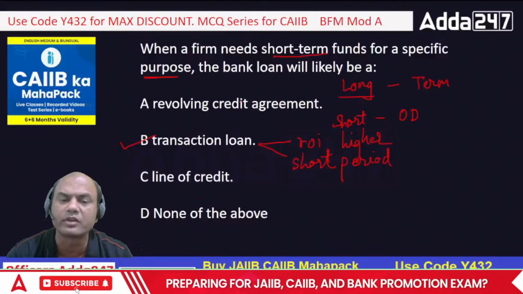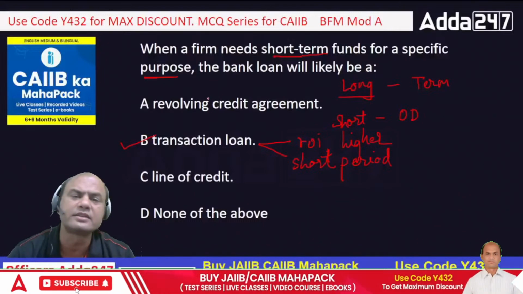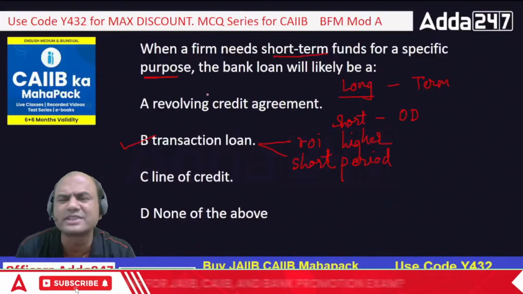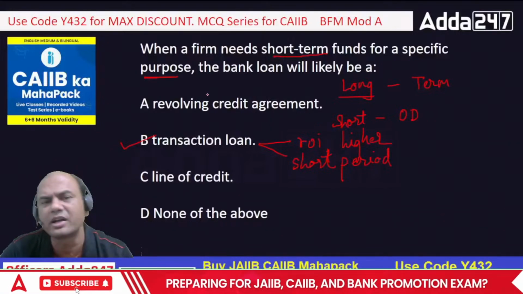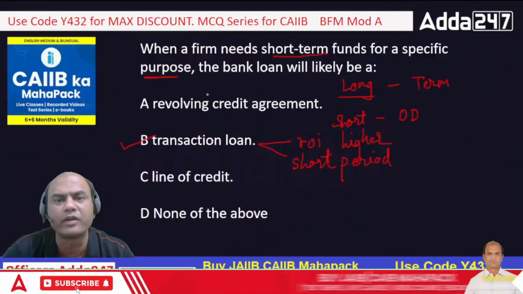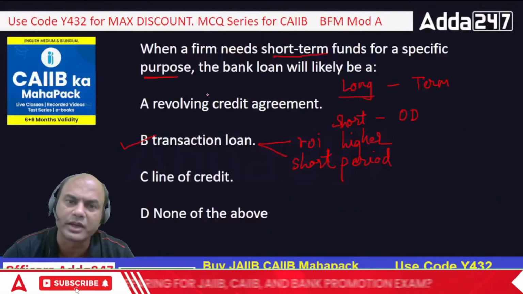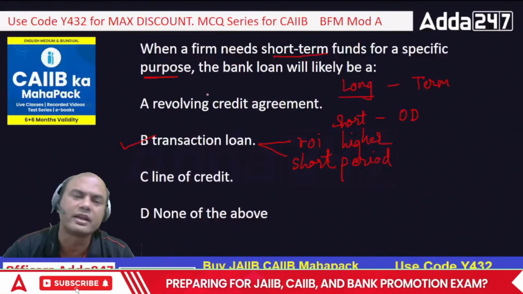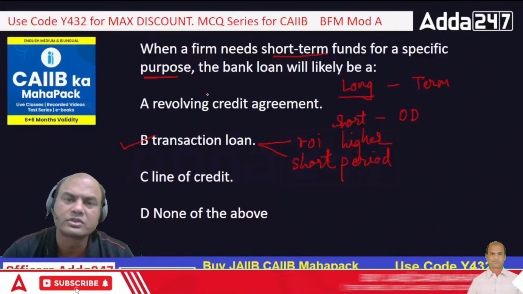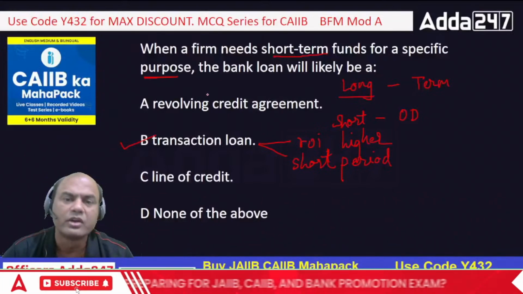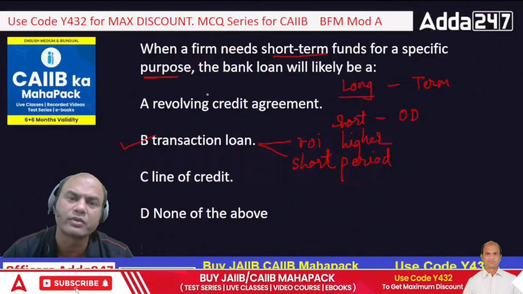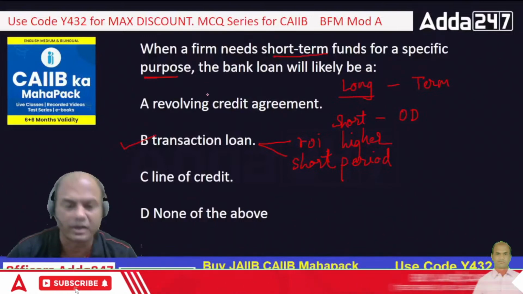Revolving credit goes on revolving. Basically, what is CC? Cash credit is a revolving credit. If you sanction me, let's say, 50 crores, and I withdraw 20 crores for some cheques or clearing, and then I again deposit 20 crores, how much limit will there be? 50 was there, 20 withdrawn, so the limit remained 30. Again 20 deposited, so the limit again became 50. That is known as revolving credit.